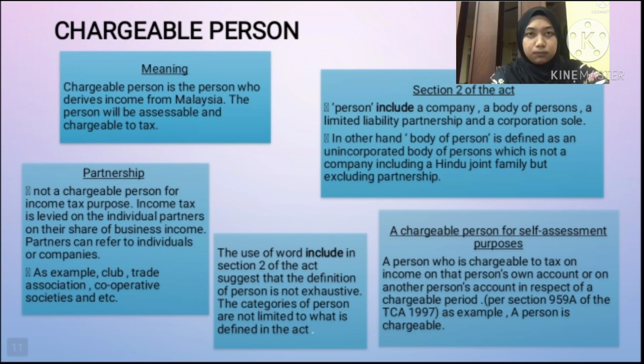On the other hand, body of persons is further defined as an unincorporated body of persons, not being a company, including a Hindu joint family, but excluding a partnership. In the case of a partnership, it is the individual partner who will be assessed to tax. Examples of body of persons are clubs, trade associations, and cooperative societies. All of these are chargeable persons to pay income tax in Malaysia.